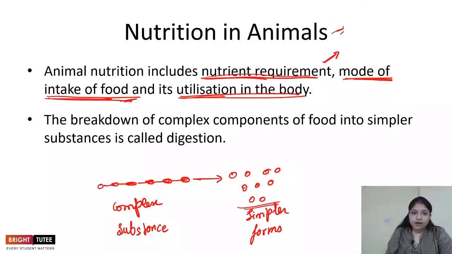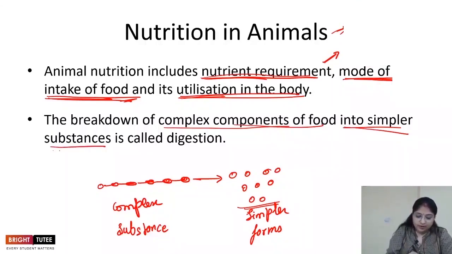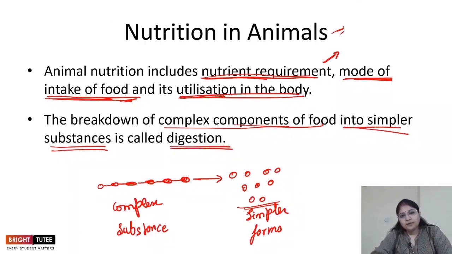So this process where the complex components of the food are broken down into simpler substances is called digestion. Everything that we eat, that is carbohydrate, protein, fat, vitamins and minerals, all of these are complex substances. Let's say you are eating any oily food. The fat that is going into your body with that oil is actually a complex substance, and it is broken down into a simpler substance, and only then will the body utilize it. And this whole process is called digestion.